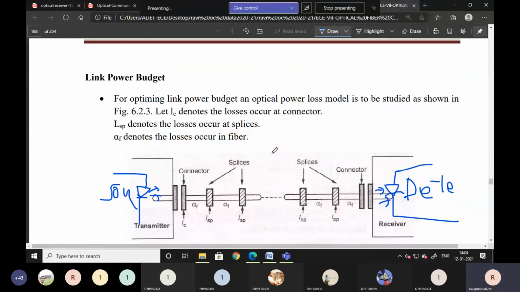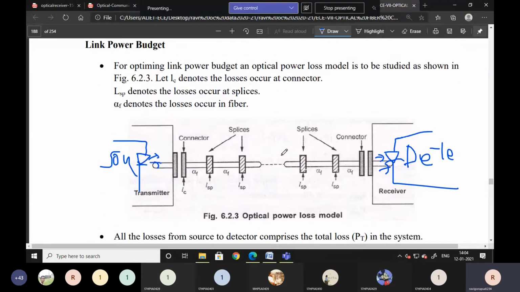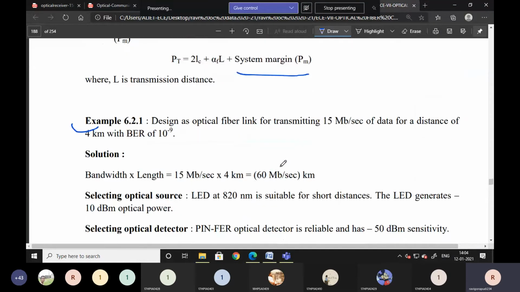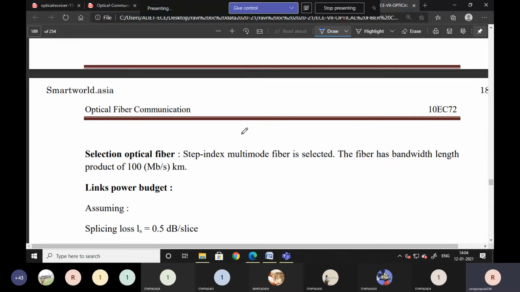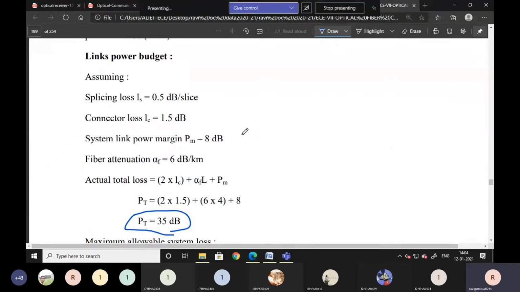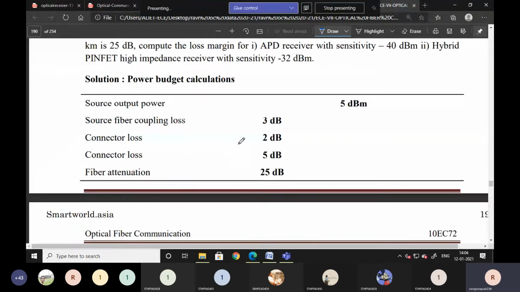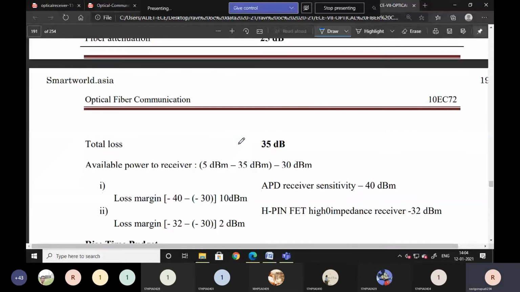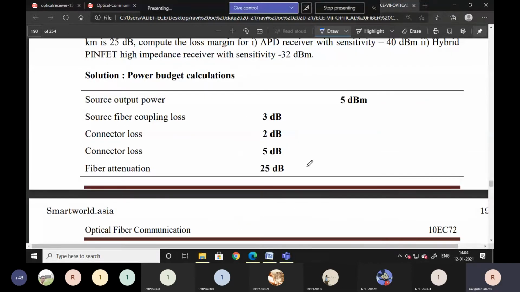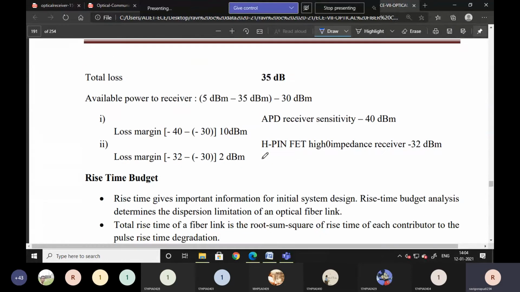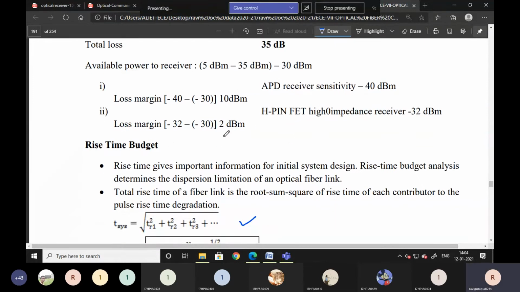Link power budget. Okay, don't forget to write the example. Whether he may ask in the examination or may not ask, you have to write the link power budget complete analysis with any example. Not only this example, any example you can write. Here I gave nearly 3 examples. Like this he gave different values: source power, source coupling loss, connector loss, and attenuation loss. All this is mentioned. From this also you can find transmitted power and transmit loss.